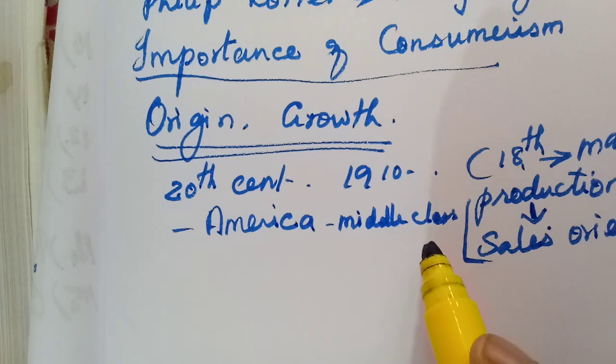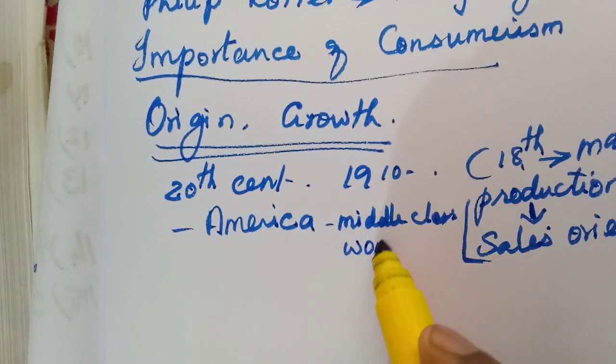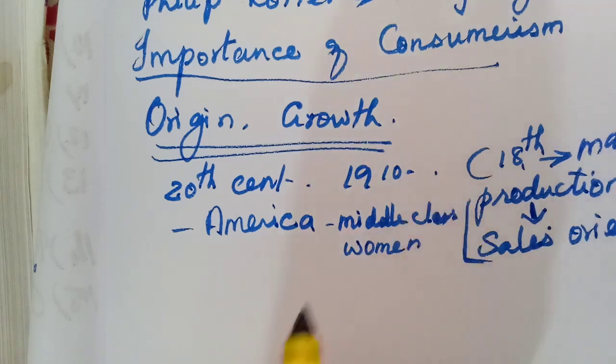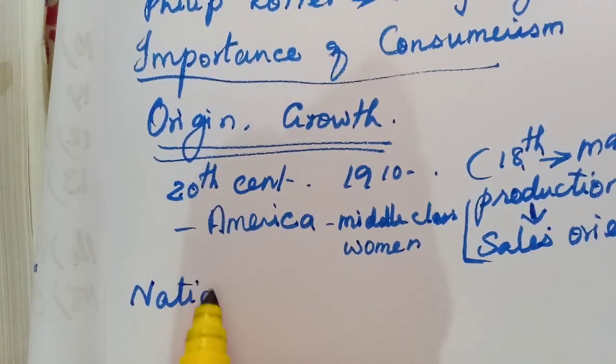But the middle class people may not be able to afford to pay the higher price for low quality goods. So in America, the middle class women started this movement. Okay, they started one league, that is National Consumers League.